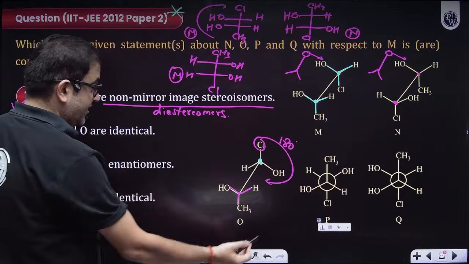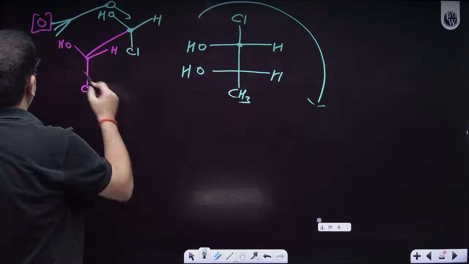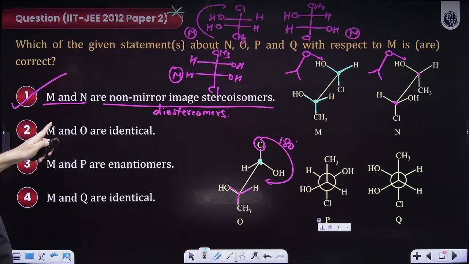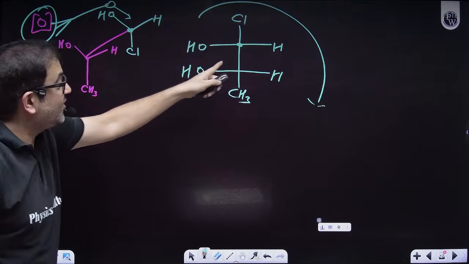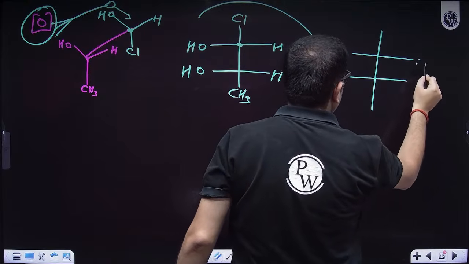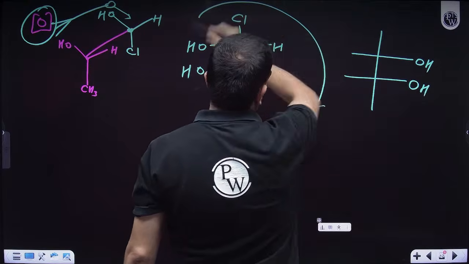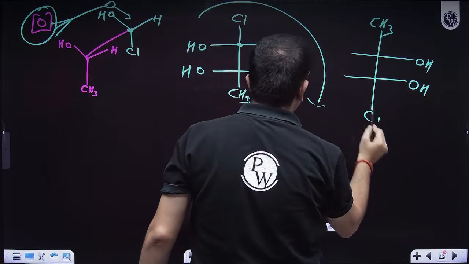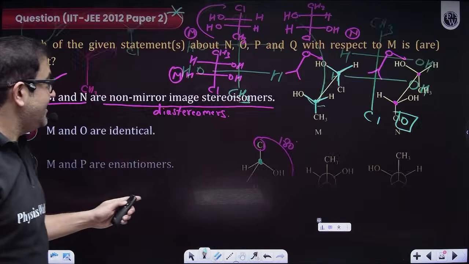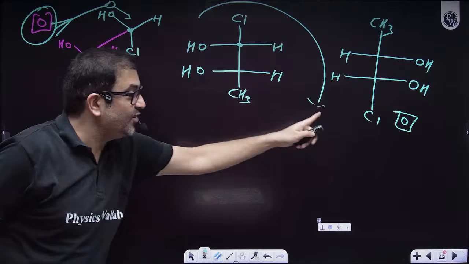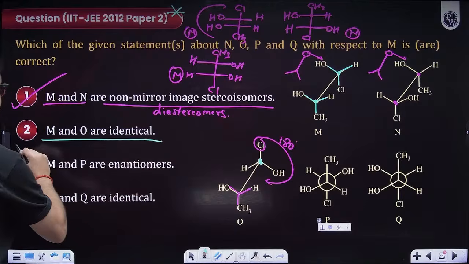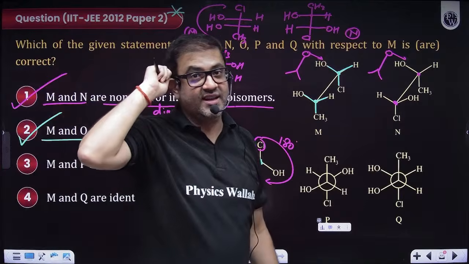So this is nothing but, I guess this was O. Okay, I've marked it O. So that means this is O. Look at this O and look at this M. Sir, OH on right side. Obviously, rotate by 180 degrees. So OH here, CH3 will reach at the top, Cl will come here, H and H here. So this is O. This is same, sir. That means your M and O are identical. Sir, two options are correct.